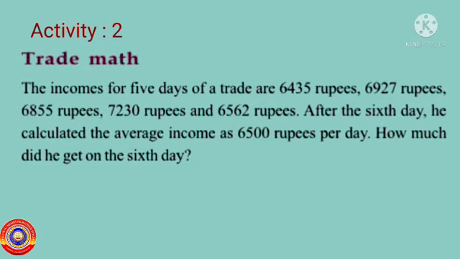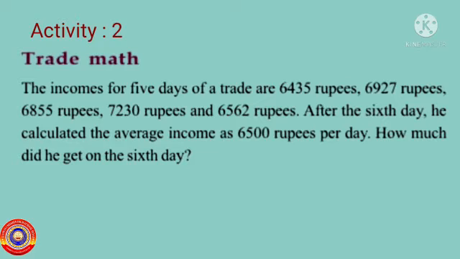Next, activity number 2. Trade math. The income for 5 days of a trade are 6,435 rupees, 6,927 rupees, 6,855 rupees, 7,230 rupees and 6,562 rupees. After the 6th day, he calculated the average income as 6,500 rupees per day. How much did he get on the 6th day?